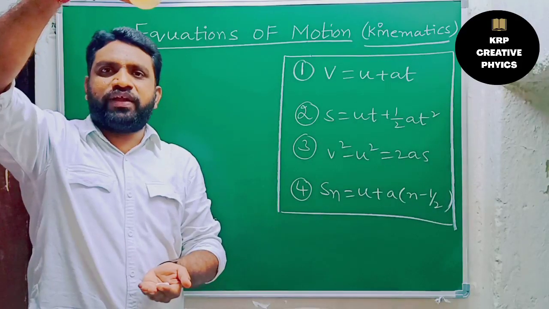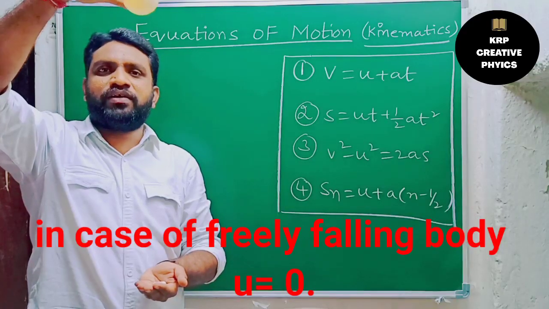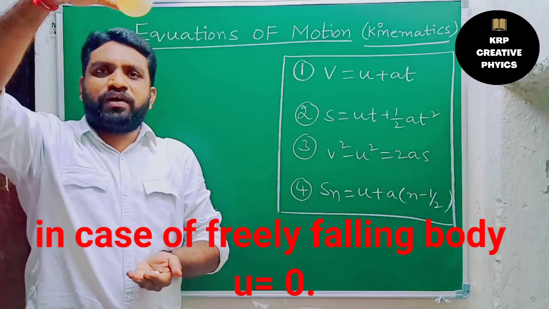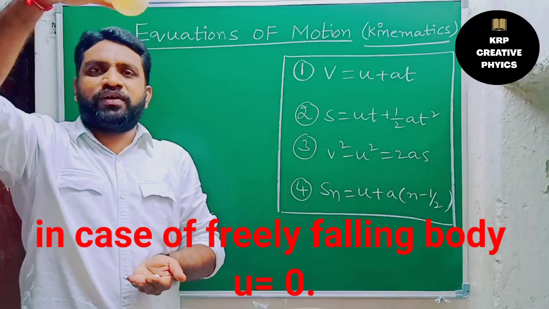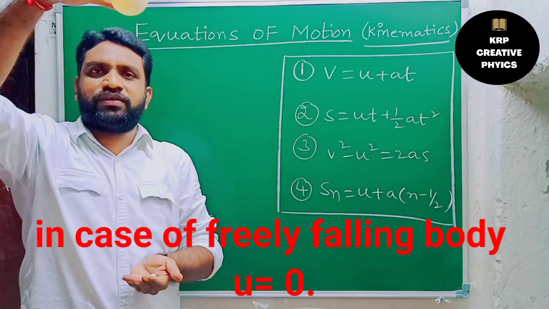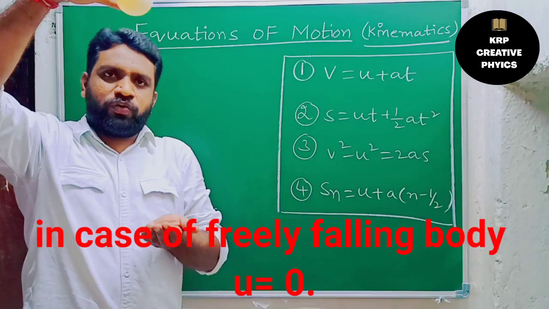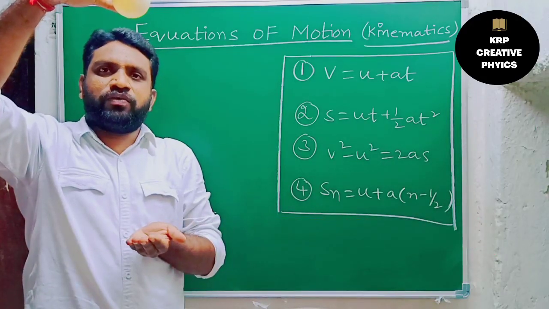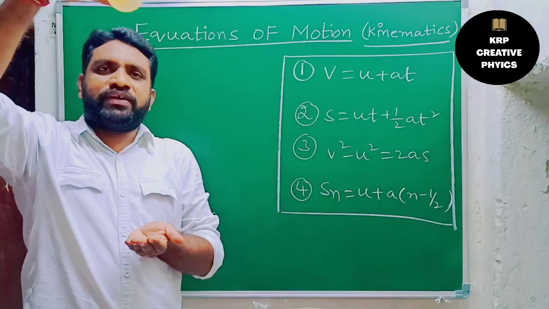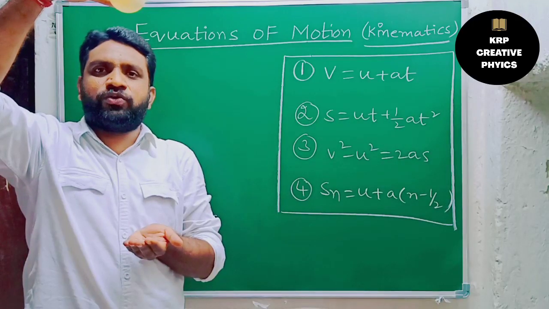In the case of a freely falling body, u equals how much? u equals 0. The initial velocity is 0, and you should remember that. In the case of all freely falling bodies, the initial velocity is 0, because the body falls down due to the gravitational force of the earth. So I just release the ball and it falls. Initial velocity u equals 0, and it is falling down due to acceleration due to gravity.